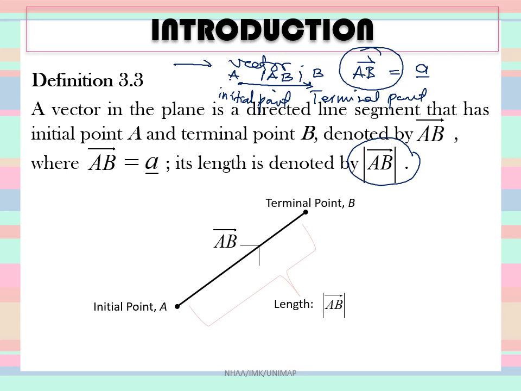We connect point A to point B by using a straight line with an arrow like this. By using the arrow like this, it means the starting point, the initial point is point A, and B will be your terminal point.